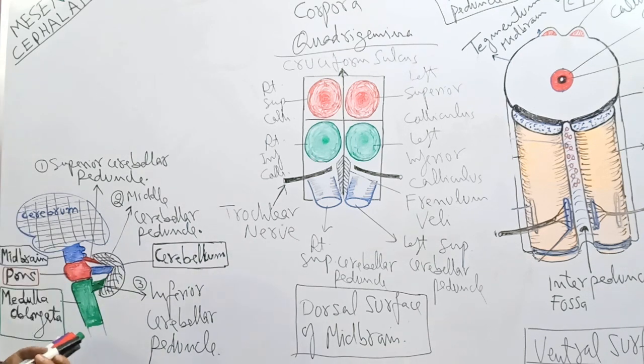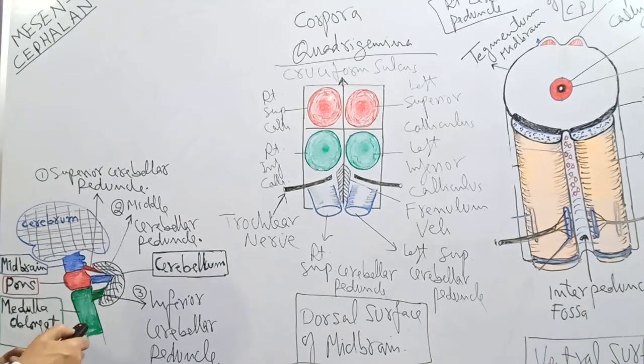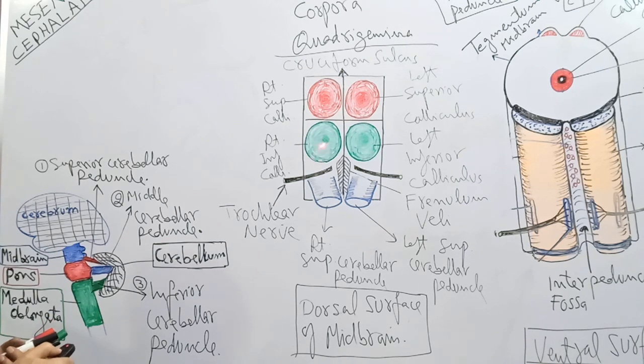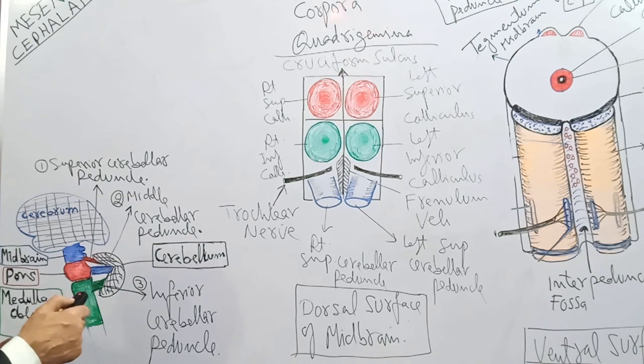Again, I will explain that on the upper part of the dorsal surface of the midbrain, there are two superior colliculi and two inferior colliculi. These 4 colliculi are collectively known as corpora quadrigemina.